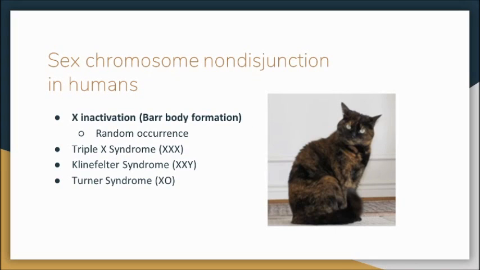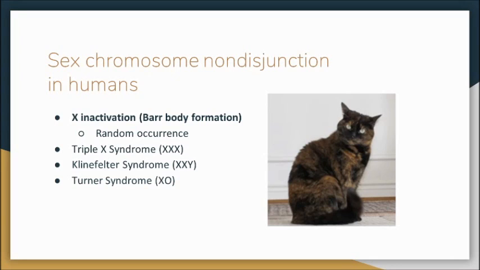X inactivation occurs when information is condensed into a quiescent structure or Barr body, and this can happen randomly. This can be observed in tortoiseshell cats, which is shown by color variegation. In humans, there's a couple of examples of this. Triple X syndrome, where there are 3 X chromosomes. This individual would be phenotypically female, and there would be developmental delays and likely a lack of fertility.